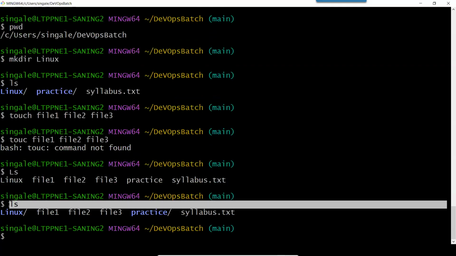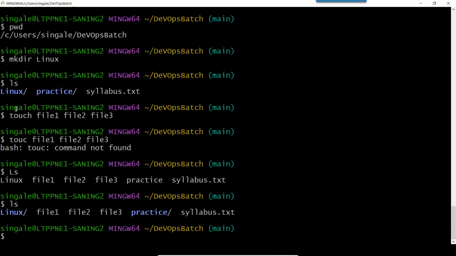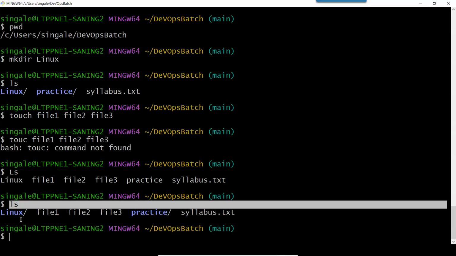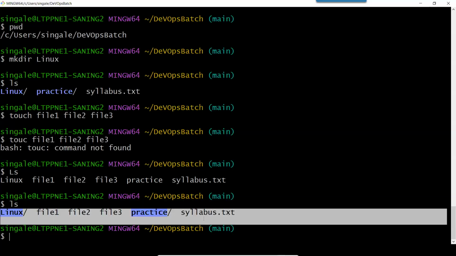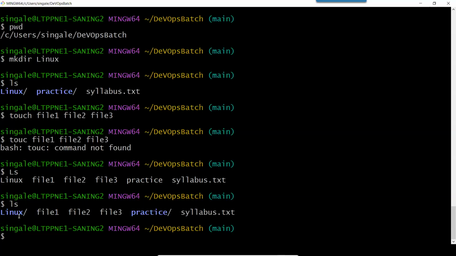So we have to use small ls, and all the commands which we are going to use will be in small letters. Any command which we use on Linux is always in small case letters. So this is the ls command which lists all the files and directories in your folder. So here you can see file1 is created, file2 is created, file3 is created, and these are the two folders which we have created. So these are the simple commands which we can use to create files and folders.